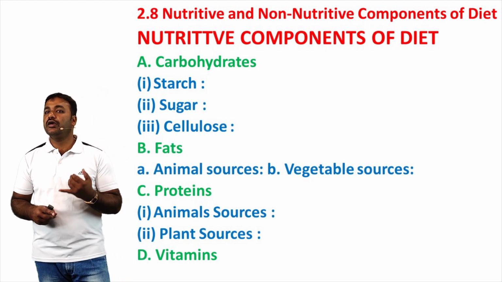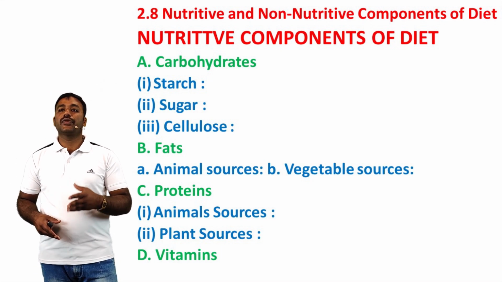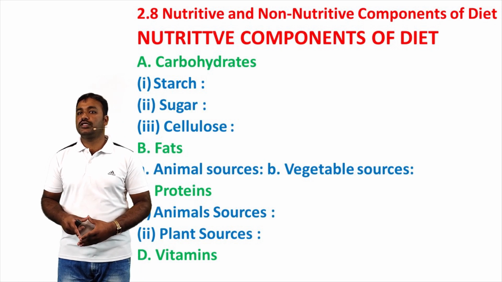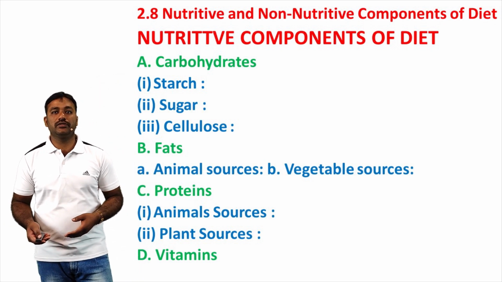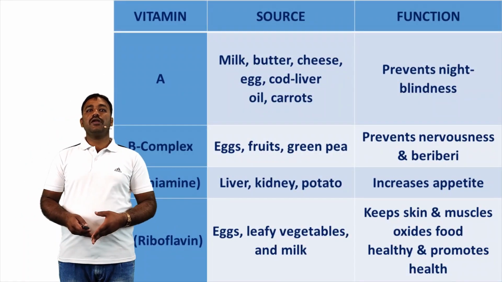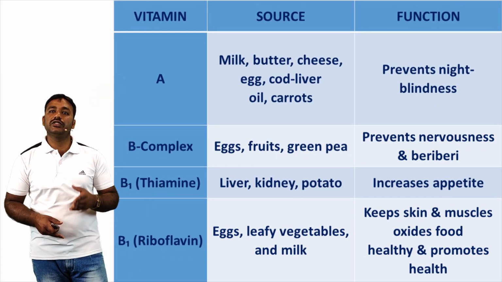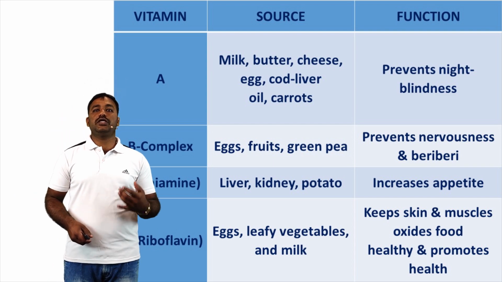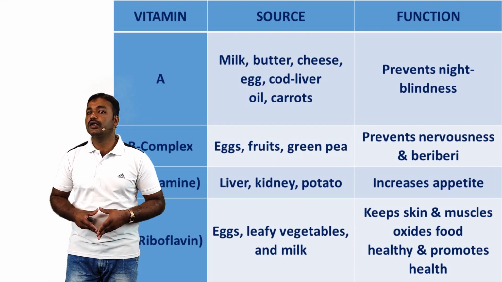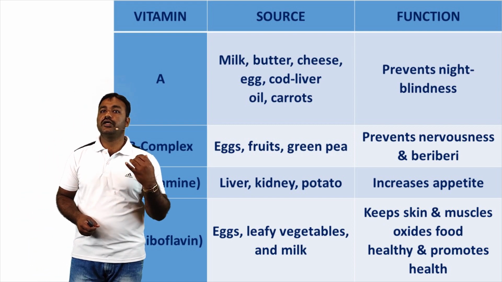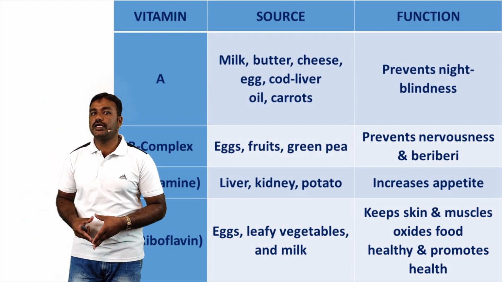A, D, E, K are fat soluble vitamins. B, C, folic acid, and vitamin H are water soluble vitamins. See example, vitamin source and function. Example, vitamin A source: milk, butter, cheese, egg, cod liver oil, and carrot. Function: prevents night blindness.